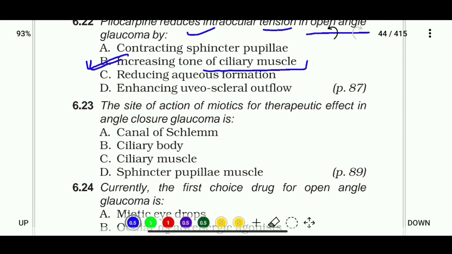Okay, 6.23. The site of action of miotics for therapeutic effect in angle closure glaucoma: canal of Schlemm, ciliary body, ciliary muscles, or sphincter pupillae muscle. So the correct answer is D.